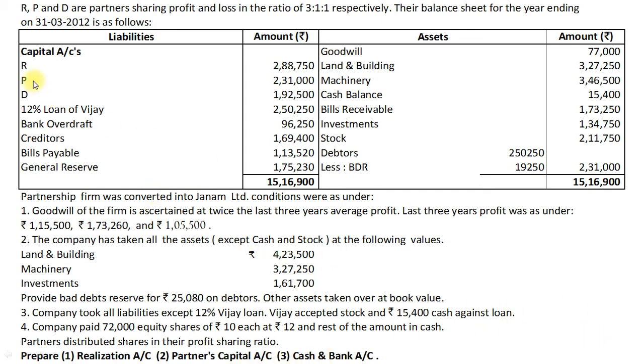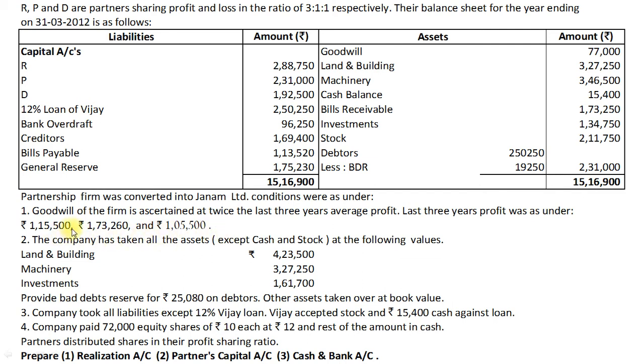Okay, now let us understand the question first. Here we have a partnership firm of R, P and D who were sharing profits and losses in the ratio 3:1:1, and the firm is converted into Janam Limited with the conditions. Company agreed to pay for goodwill twice the last 3 years average profit. It means company agreed to pay for goodwill double the average profit of last 3 years. And here we are given last 3 years profit of the partnership firm.